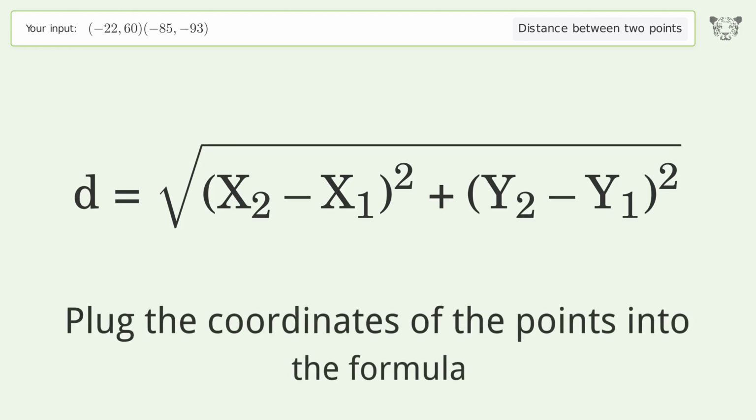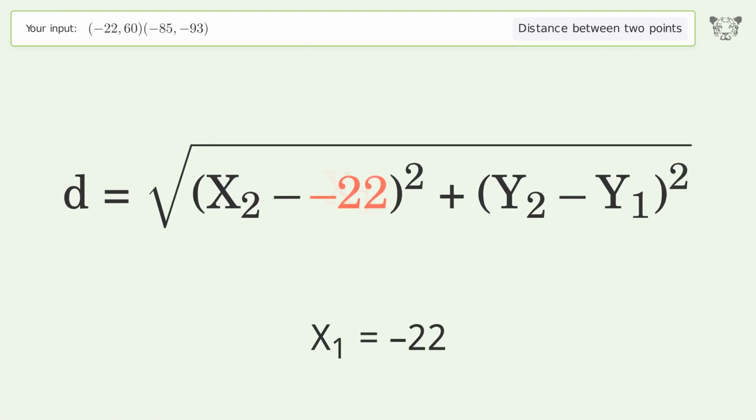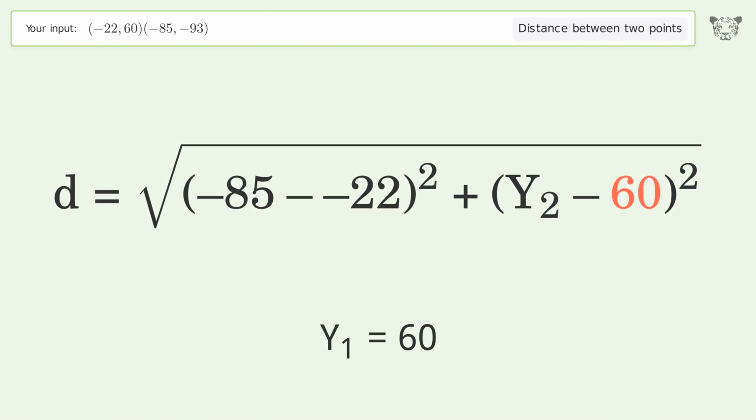Plug the coordinates of the points into the formula. x1 equals -22. x2 equals -85. y1 equals 60. y2 equals -93.